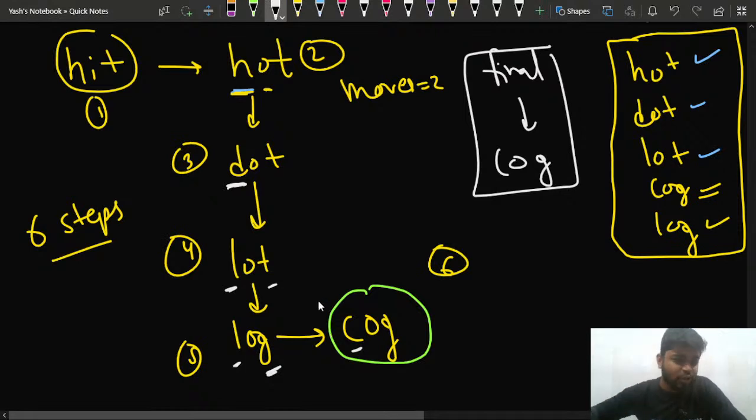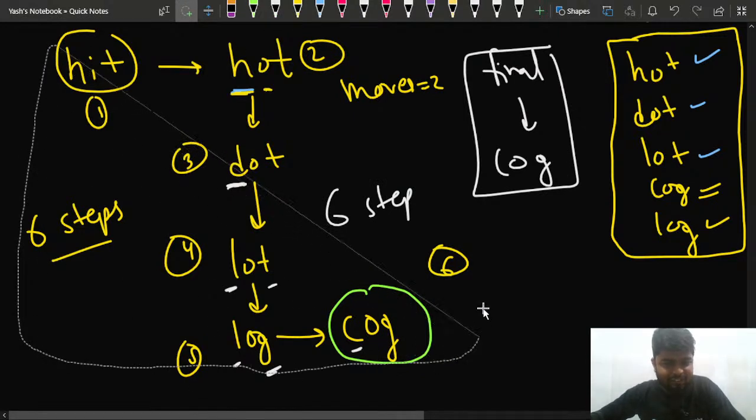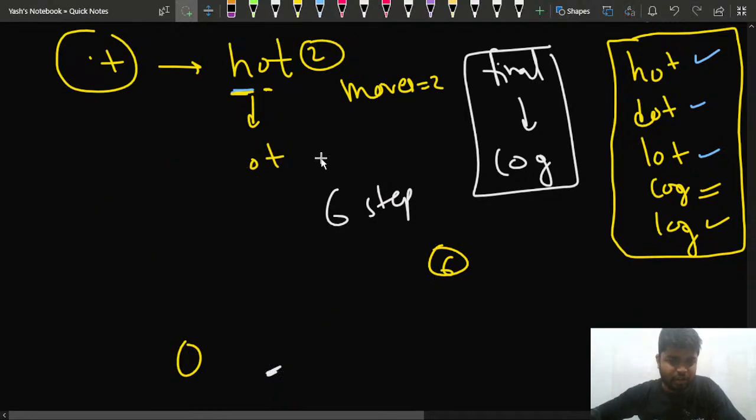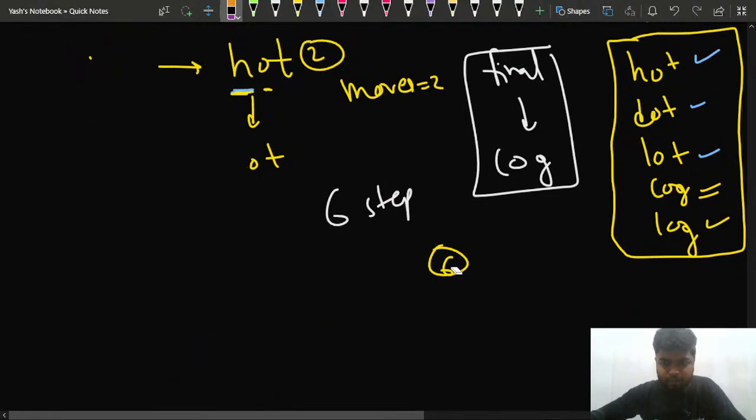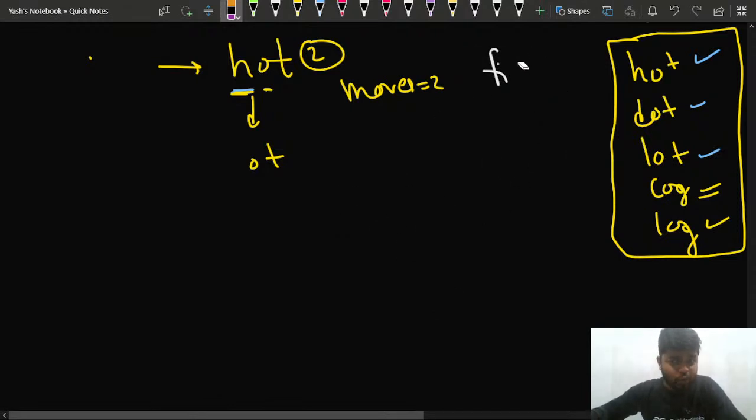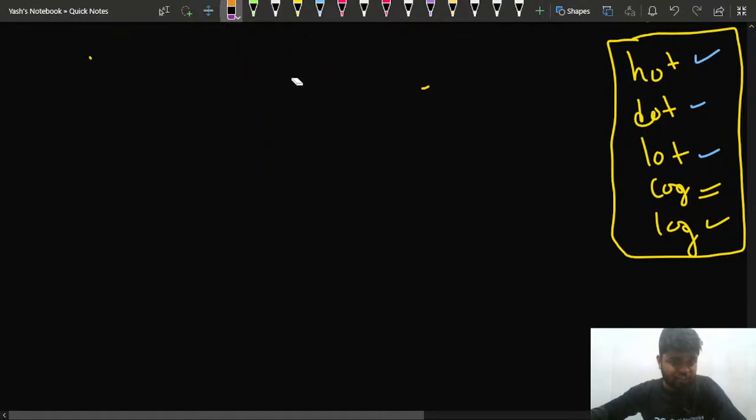So in this way I was able to change it. I took 6 steps to change it. Can I do something better than this? That is the challenge that lies ahead. So let's try and figure out whether we can do something better than this or not. I'll just take a minute for erasing this part so that we can discuss further. Finally, you want to convert from hit to cog. This is the target that you want for this particular problem.